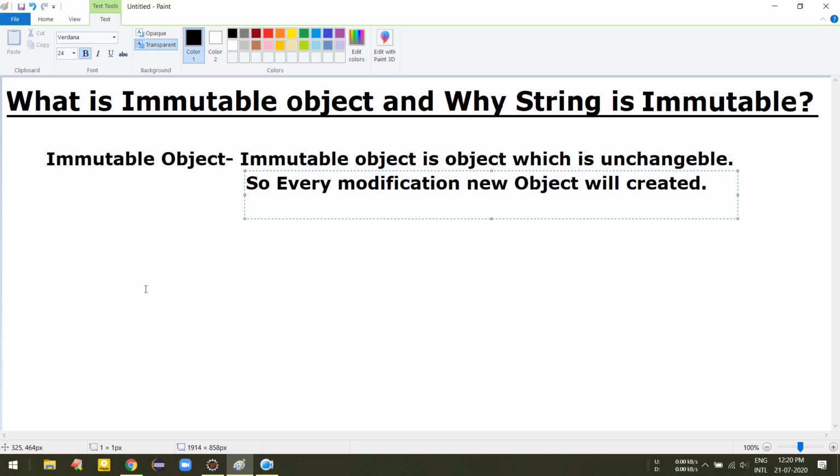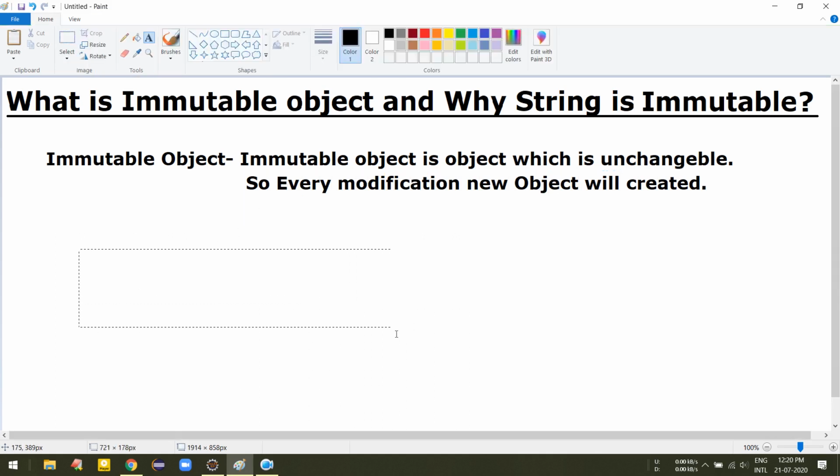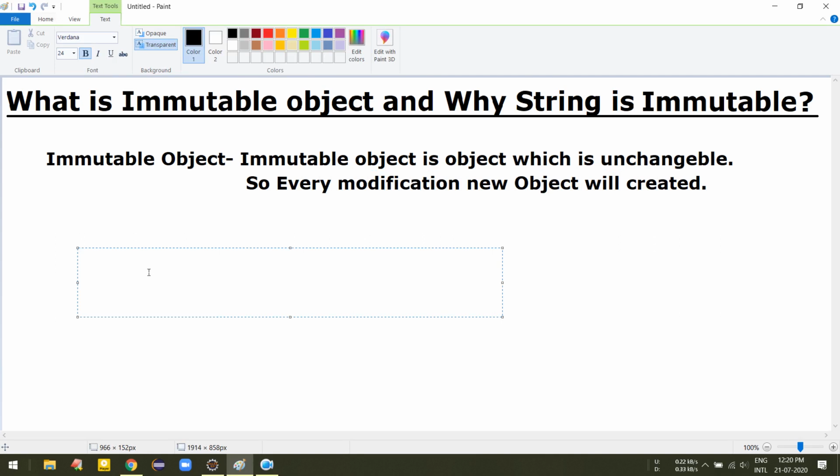For example, String is immutable. Say you have String s equal to "Javaholic", and you try to change that object with String s1 equal to s.toUpperCase(), a method to convert the string into uppercase.